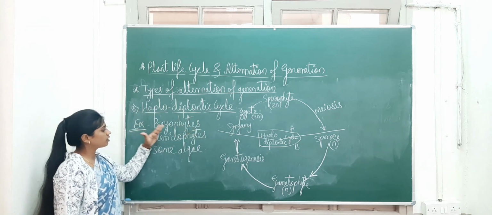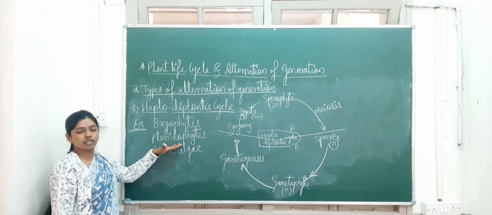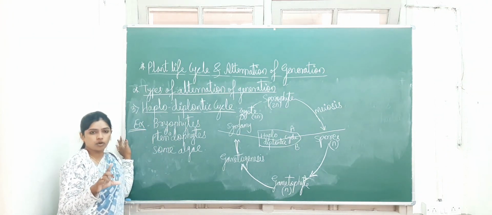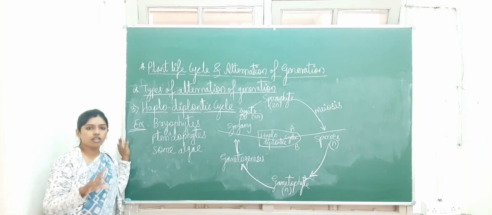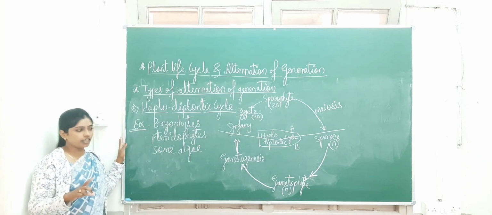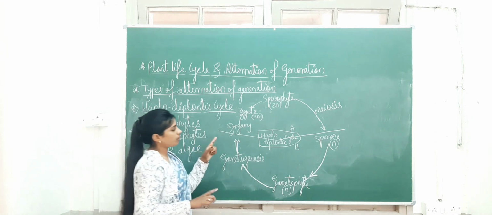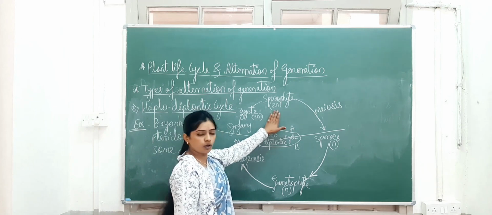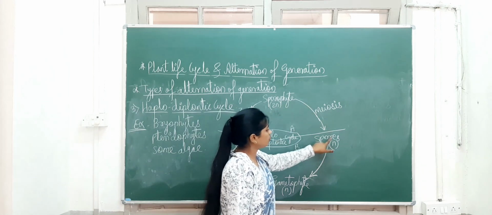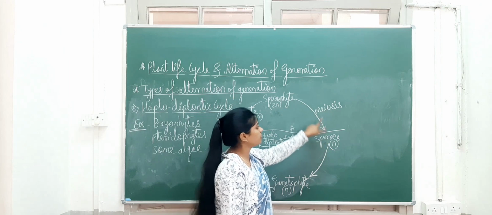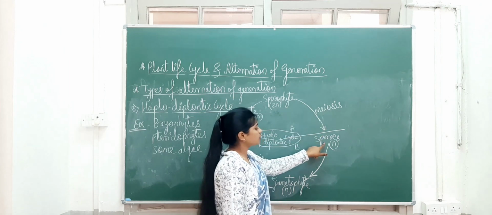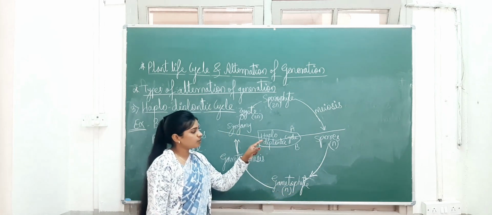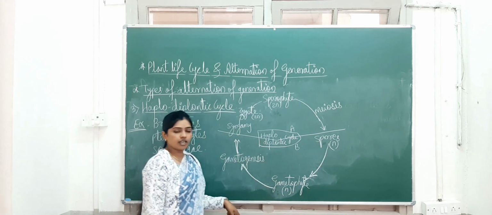The best examples for this are bryophytes and pteridophytes. So in the bryophytes, first the gametophytic plant body is formed, which is haploid, and then from this gametophyte the spores are formed and develop into the sporophytic plant body. Let's see how it occurs. So this is the sporophyte, whose nature is diploid, that is 2n, and it produces haploid spores by which division? Meiosis.